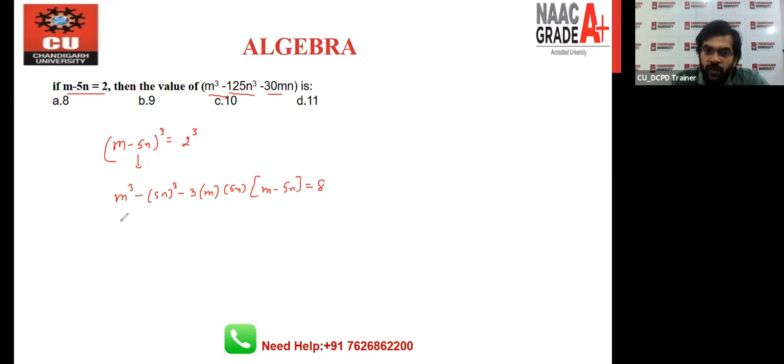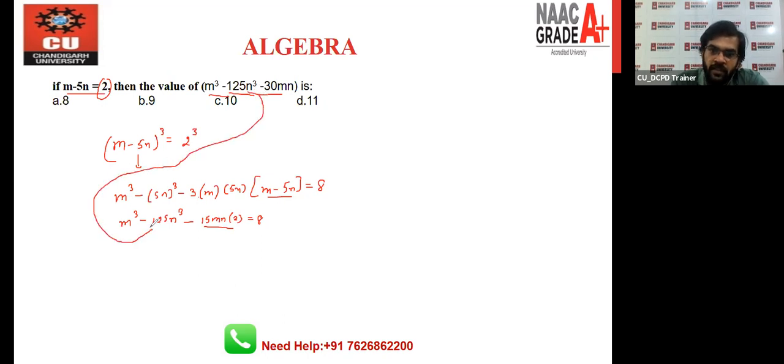So if you solve it, m cube minus 5 cube is 125, n cube minus 3 into 5 is 15 mn, and we all know m minus 5n value is given in the question, that is 2. So this is 8, so this is 30 mn, and this is the thing that we have to find out, m cube minus 125 n cube minus 30 mn, and we can see your answer will be 8. Option number A is the answer.